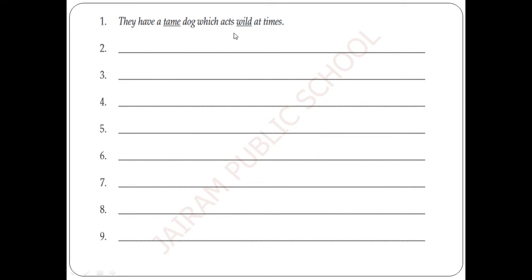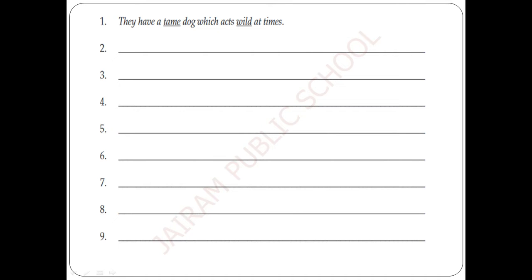Tame, wild. What is meant by tame? Which means domestic. What is meant by wild? Things which are related with the forest. For example, we know that a domestic animal is what we live with, what can be grown in the home itself, that is called domestic.